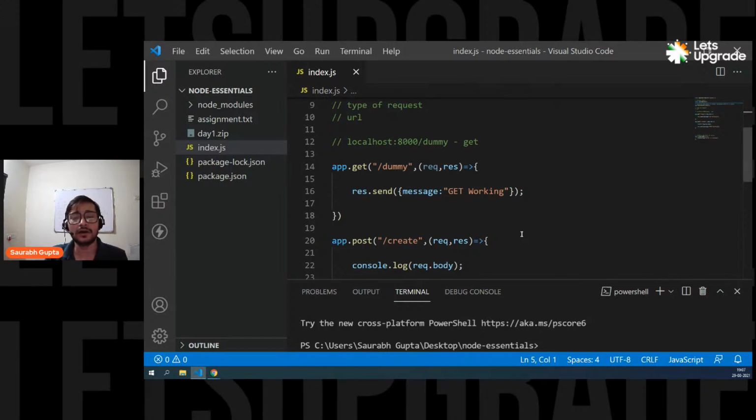In the latter part of the session today, we want to connect our Node.js project to a database so that we can actually transfer and store data into the database. We also have to learn how to extract data from the database and send it back to the user. That means today we have to see how to connect your Node.js program to a database so that we can store and retrieve data from there. But before all of that, we first have to understand what the database we are using is and how to work with it. Is that clear? So that's the whole concept that we have to learn for today.